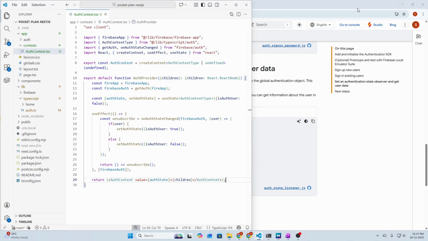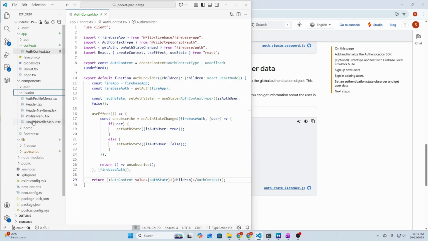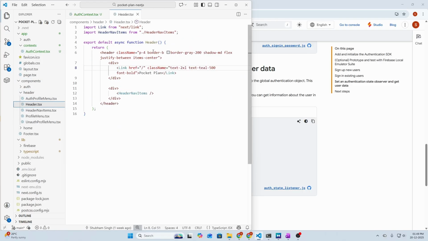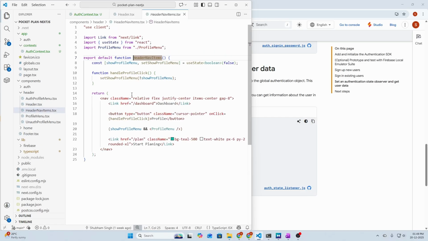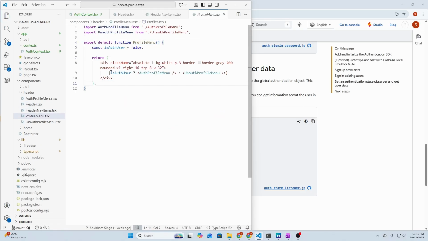So let's save it. Then we need to use this auth provider and auth context inside our React components. So first of all, let's use this in our header. So let's go to components, header, and open the header.tsx file. Then we need to go to header nav items, and inside the profile menu we need to use the auth context state here to dynamically render the auth profile menu or unauth profile menu. Currently it is hard coded with this variable.